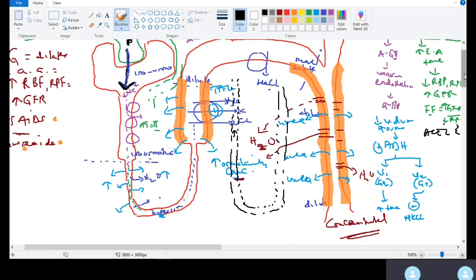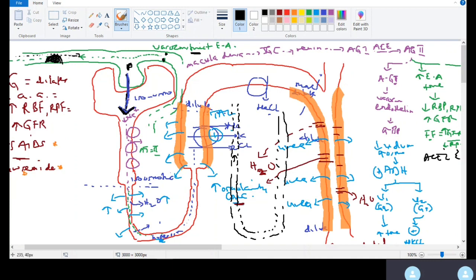I don't know if that makes sense. So we have blood coming here. We remove the water at the glomerulus. We are going to be left with solutes in the efferent arteriole. Those solutes will go through the vasa recta. They're gonna be the ones remaining in the vasa recta, the straight vessels.